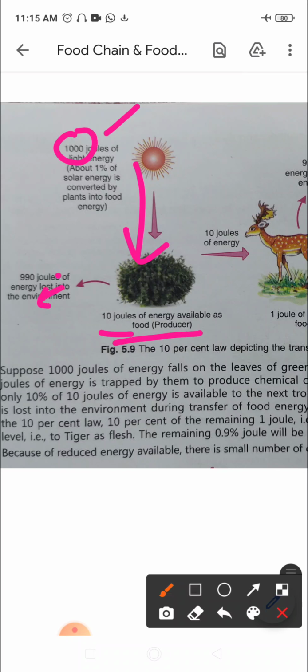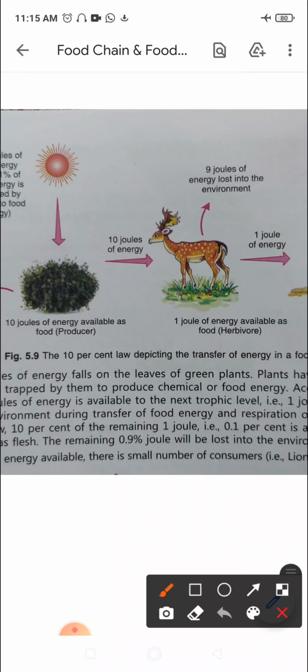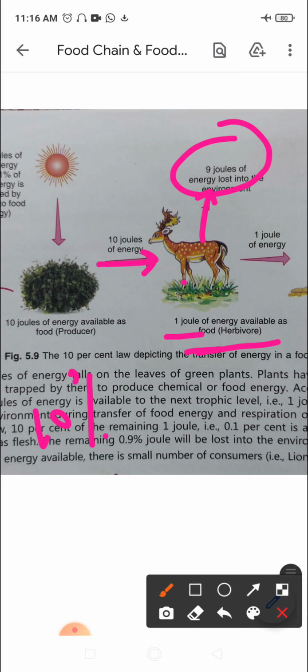Now what is the next step? The herbivore feeds on these plants, so 10 joules of energy are transferred. Out of the 10 joules, as per the 10% law, only 1 joule of energy is available as food to the herbivore. What happens to the rest of the 9? We said that a lot of energy is lost into the environment, or used up for various processes by the body. So as per the 10% law, only 1 joule is available.